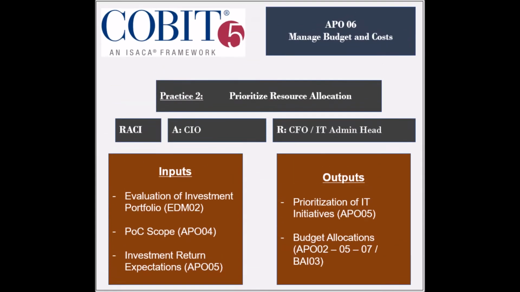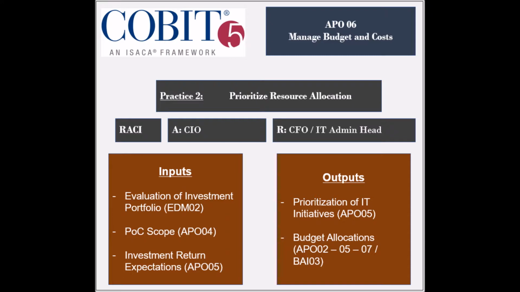The second practice is to prioritize resource allocation. The entities that are responsible are the Chief Financial Officer and the Head IT Administration. The entity that is held accountable is the Chief Information Officer. The practice receives several inputs that include the evaluation of investment portfolios from the EDM2 process, and the investment return expectations from the APO05 process.